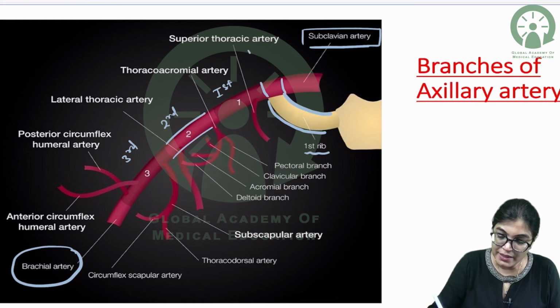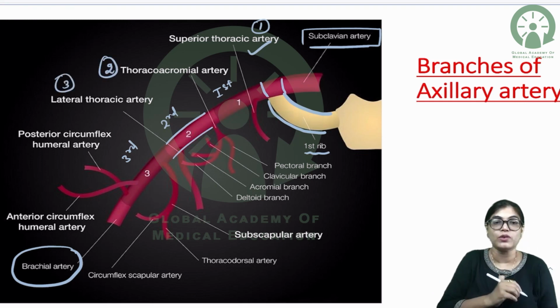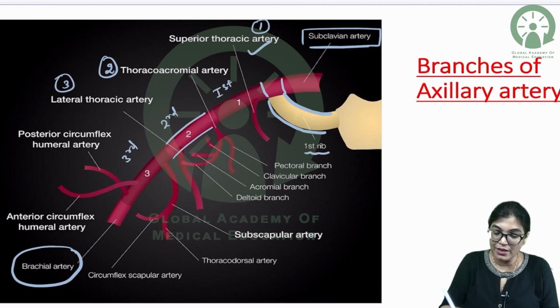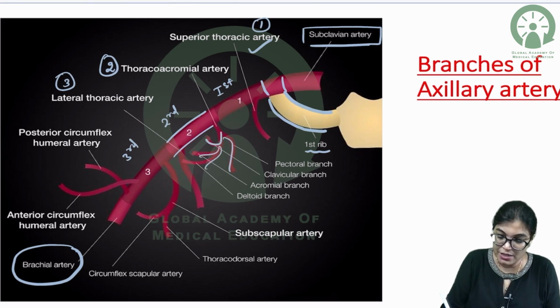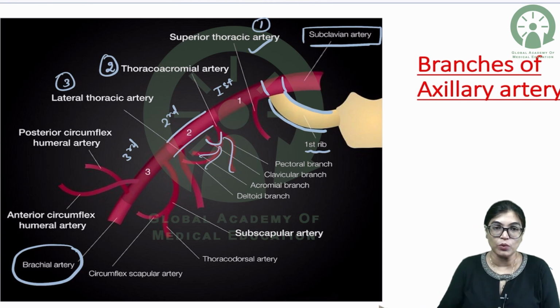Now, from the first part, there is one branch, superior thoracic artery. From the second part, there are two branches, thoracoacromial and lateral thoracic artery. The thoracoacromial artery gives four sprouting branches in four directions: deltoid, acromial, clavicular and pectoral.